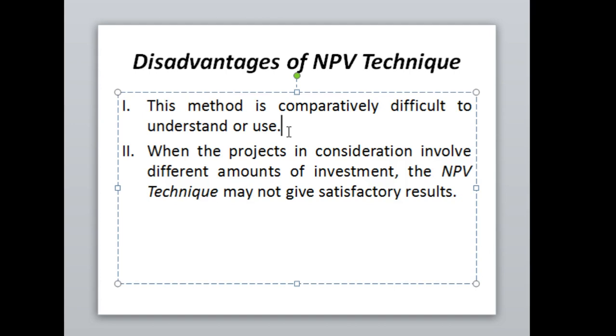satisfactory results. As you have seen, the very first example was with an 8% opportunity cost of capital, and the second example we solved was with a 15% cost of capital, and with the 8% cost of capital the net present value was positive, so we can take the decision to accept the investment proposal.